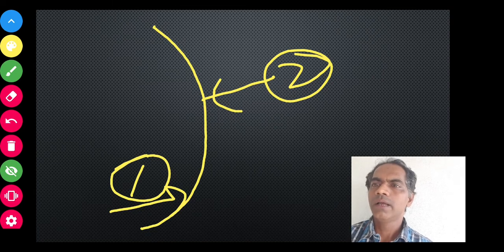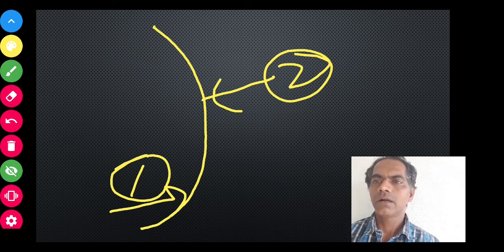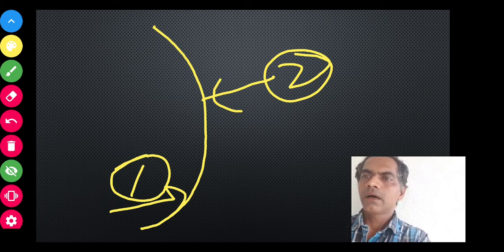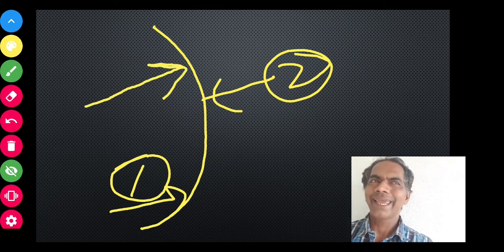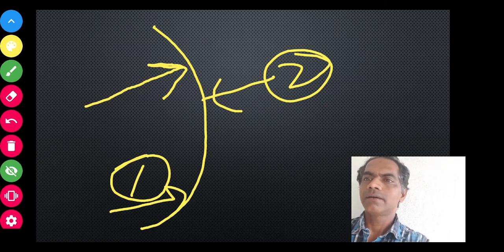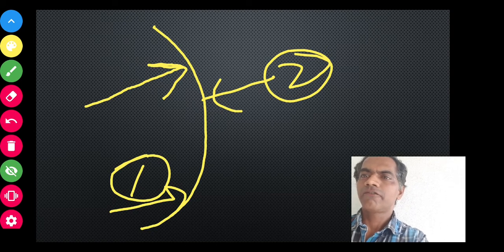Now talking about spherical mirrors, there are two types: concave and convex. If you look at this particular part, it is a part of a sphere. Cave means inside, we go inside a cave. So this is the inside part of this portion.